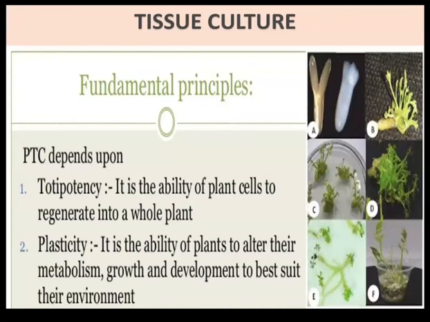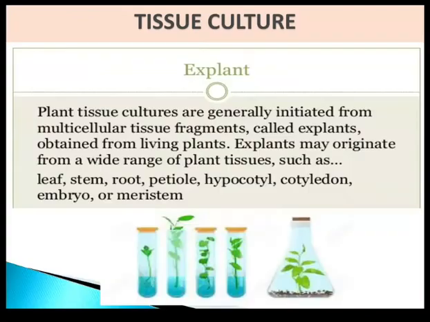First one, totipotency. It is the ability of a plant cell to regenerate into a whole plant. Second one, plasticity. It is the ability of a plant to alter its metabolism, growth and development to best suit its environment, meaning ability of adaptation. Next one, explant.